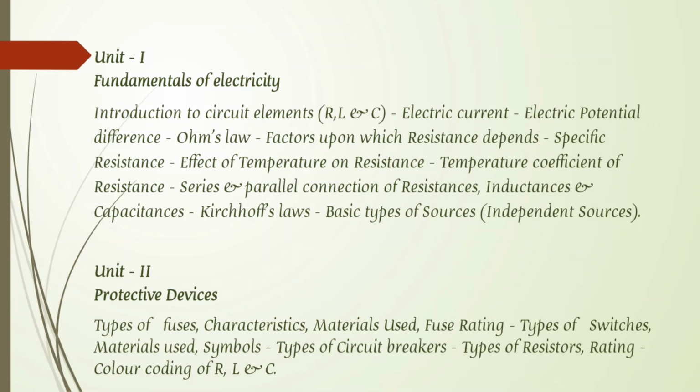What types of fuses do we use in households, and what types in factories? What is the purpose of the fuse, what are its characteristics, what material is used to make fuses, what are the fuse ratings, and the types of switches.